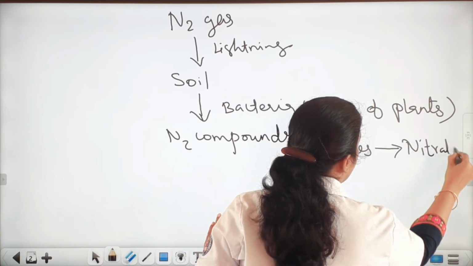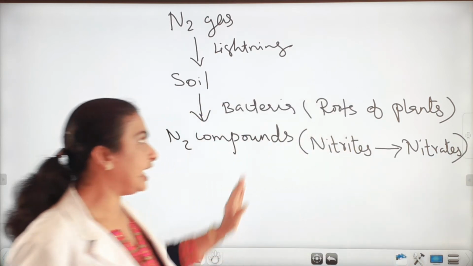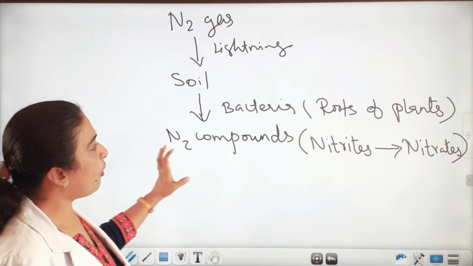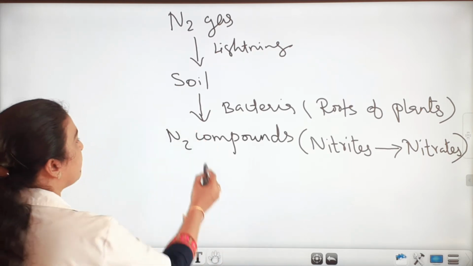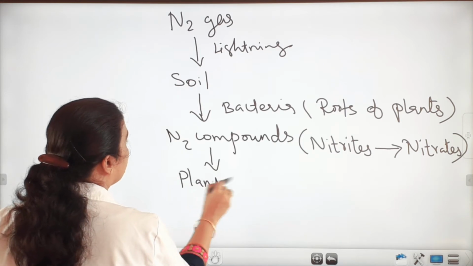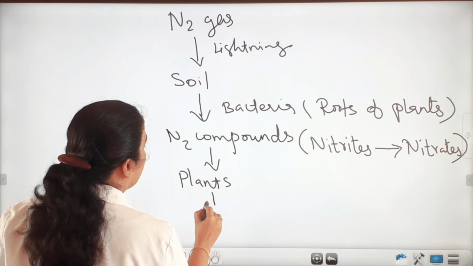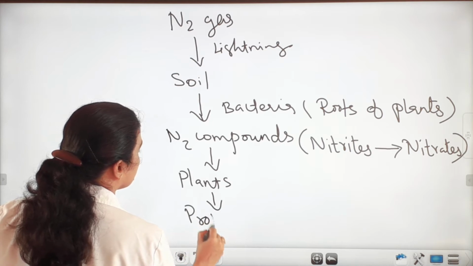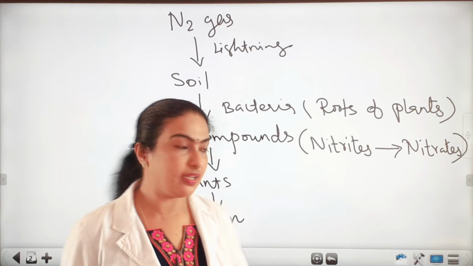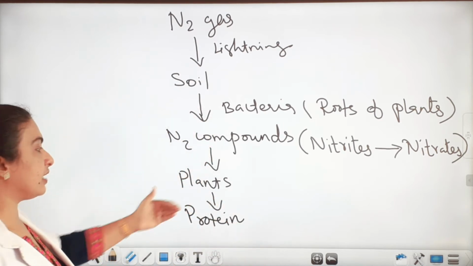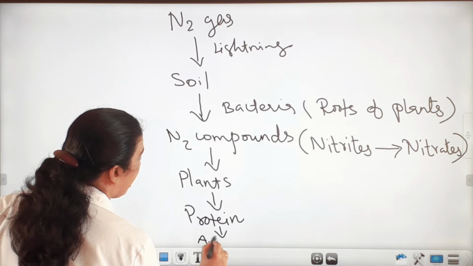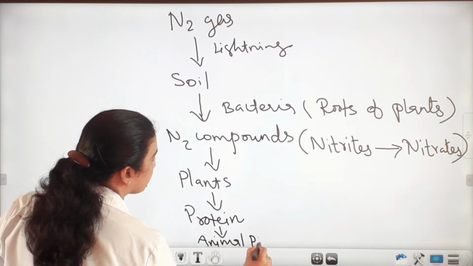So these are the nitrogen compounds made by the bacteria. These compound forms of nitrogen can be absorbed by the plants and converted into plant protein. Okay, and when these plants are consumed by the animals, it converts into animal protein.